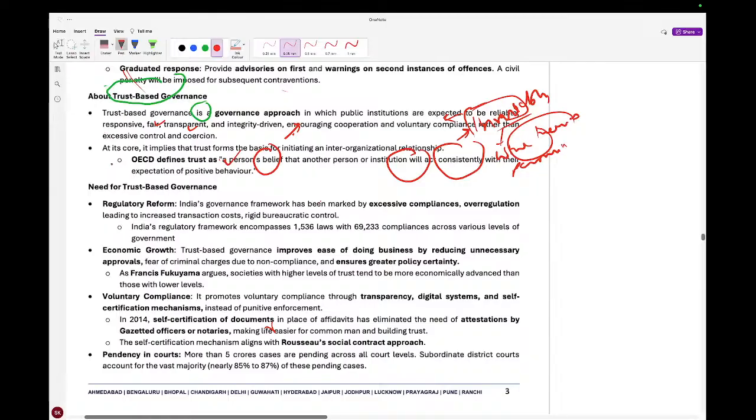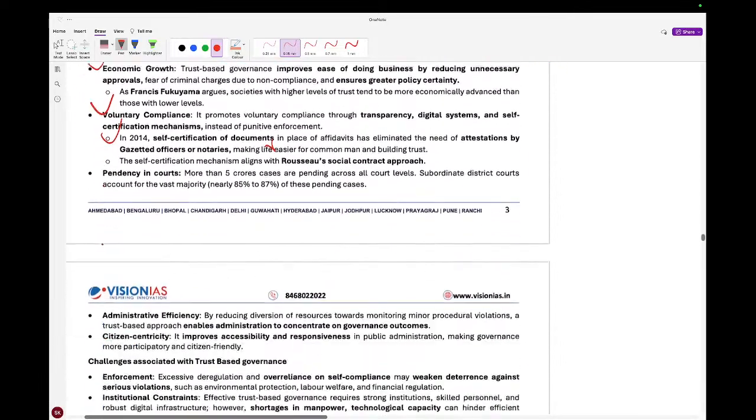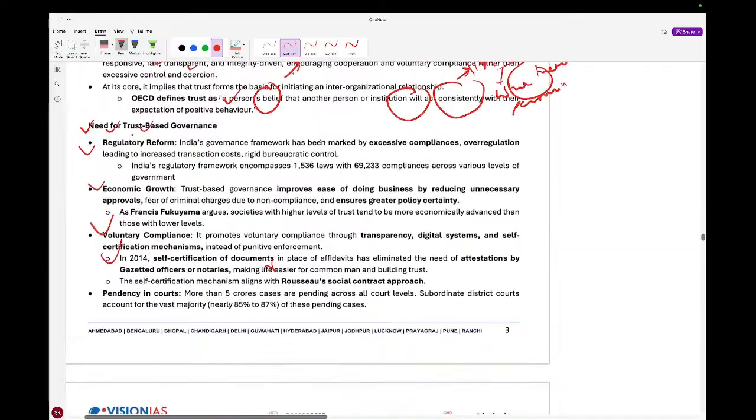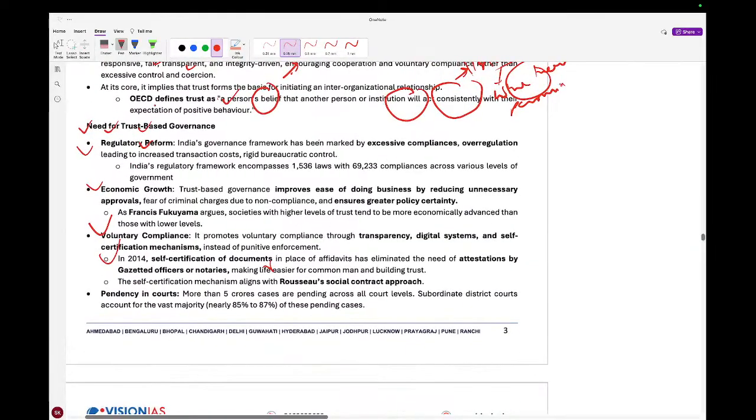Now, why do we need trust-based governance? Regulatory reforms. India's governance framework has been marked by excessive compliance over regulations, leading to increased transaction costs and rigid bureaucratic control. So you can see the regulatory reform.